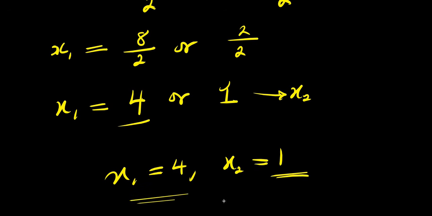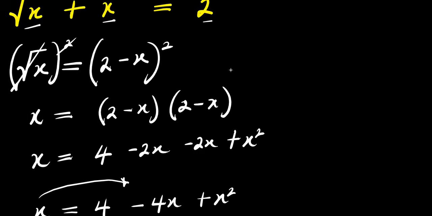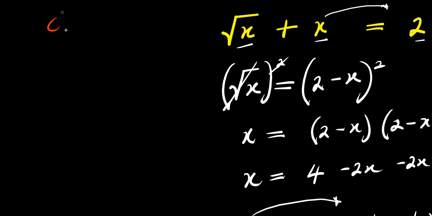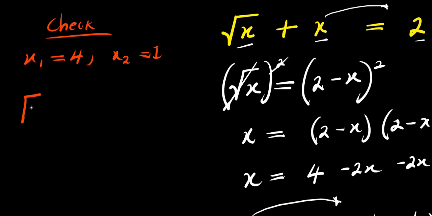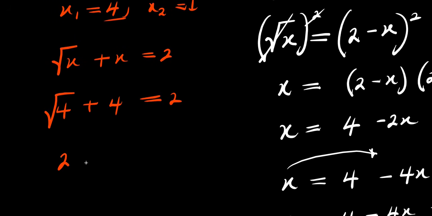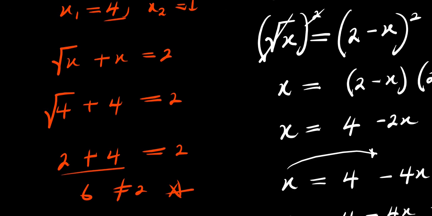So these are the two values for x, and let's check if they are going to satisfy the equation. So we have check. x1 equals 4, x2 equals 1. Square root of x plus x equals 2. Let's start with when x equals 4. Square root of 4 plus 4, square root of 4 is 2, plus 4. This is not 2. 2 plus 4 is 6, and this is not 2. So this is not a valid solution.